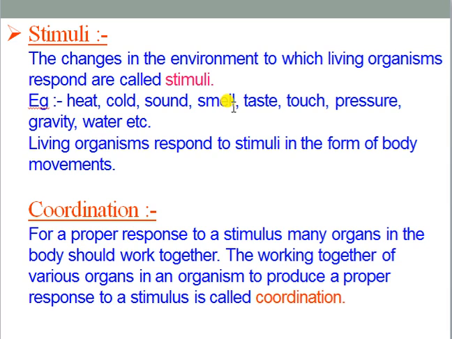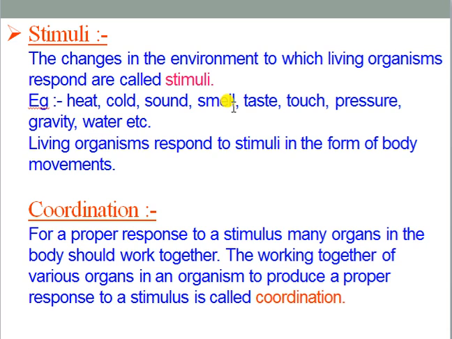Now the next point is, what is coordination? Coordination is a proper response to a stimulus. Many organs in the body should work together. That means when multiple organs, multiple systems, multiple tissues are working together, collaborating with each other to perform a major function, to make that organism survive, there should be a collaboration, an interrelationship between the organs, between the tissues, between the cells.